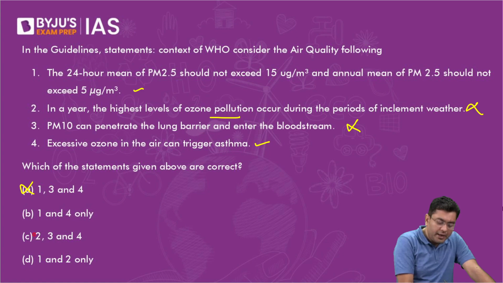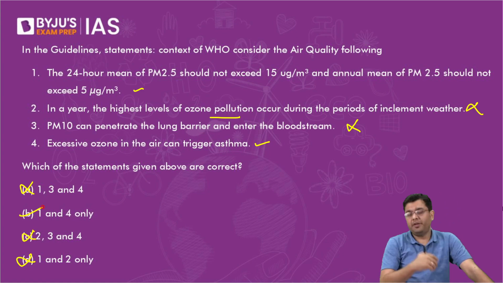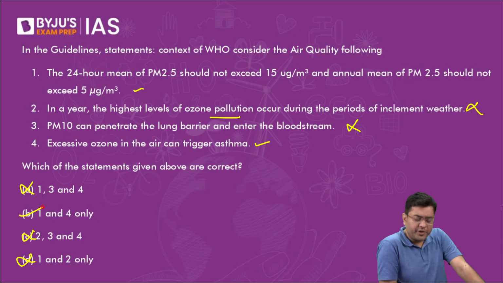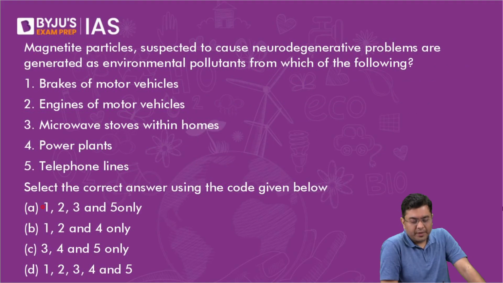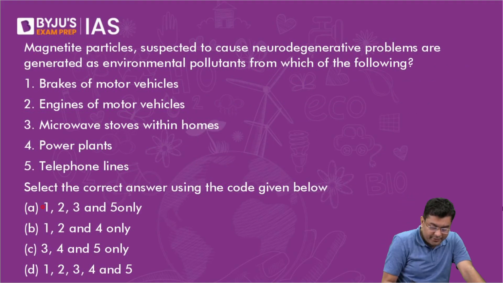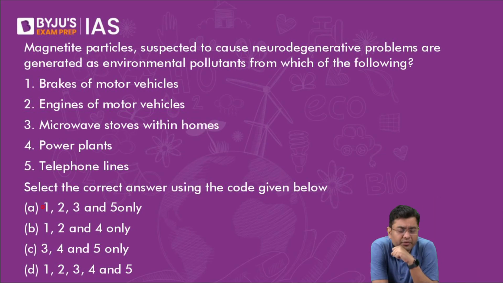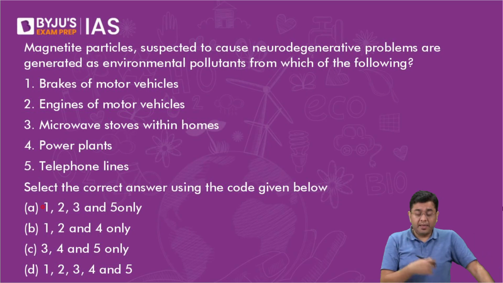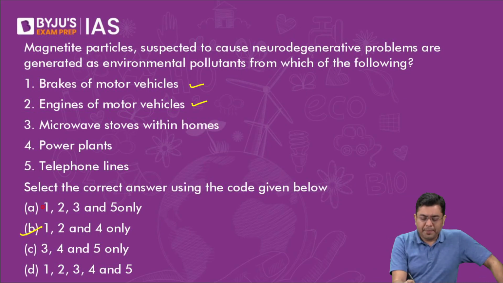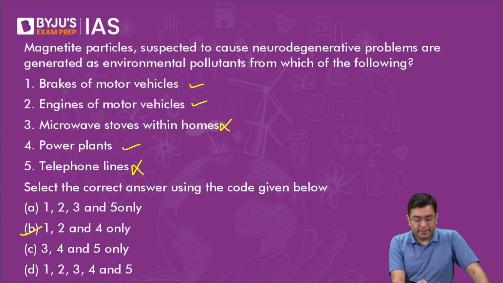So you can use elimination. If that elimination option is still justifiable in that question, you can do that. Otherwise, that is where you can think about that. Either you can restrict it to the number of options. Telephone lines will never be able to generate magnetite particles. If that would have been the case, why would you need any other source for magnetite? So iron particles? No. Power plants will have that. Telephone lines will also not have that.